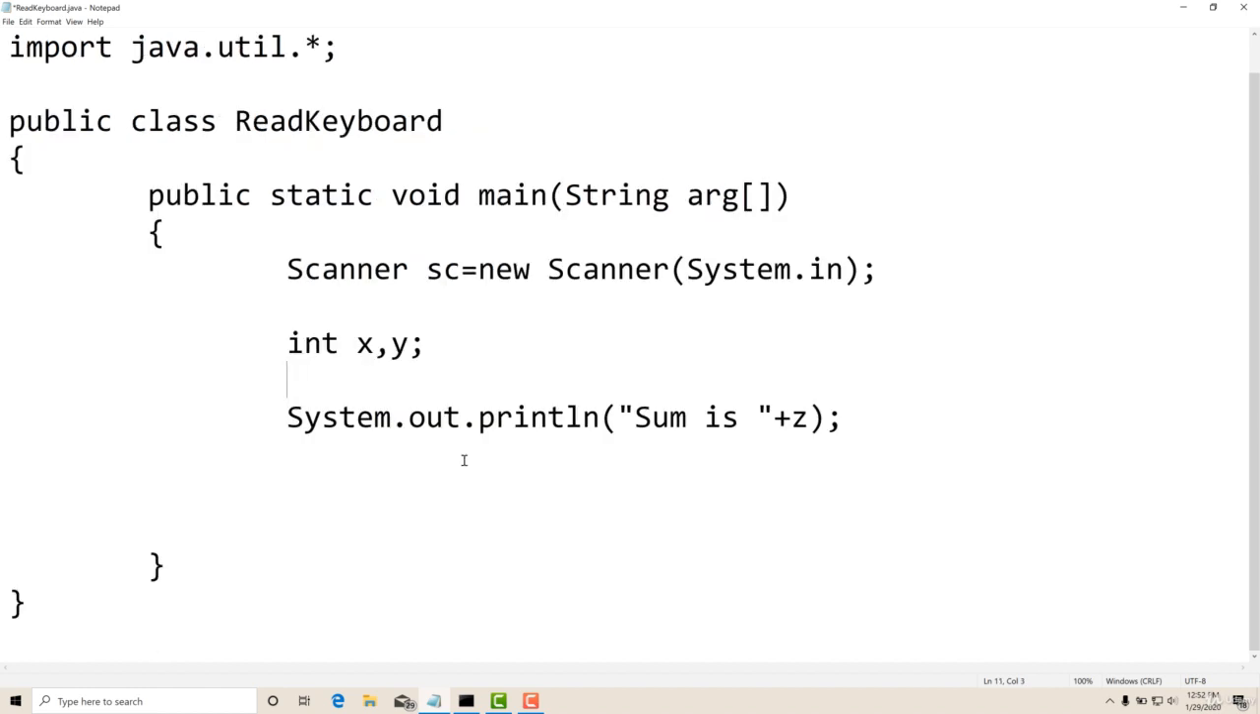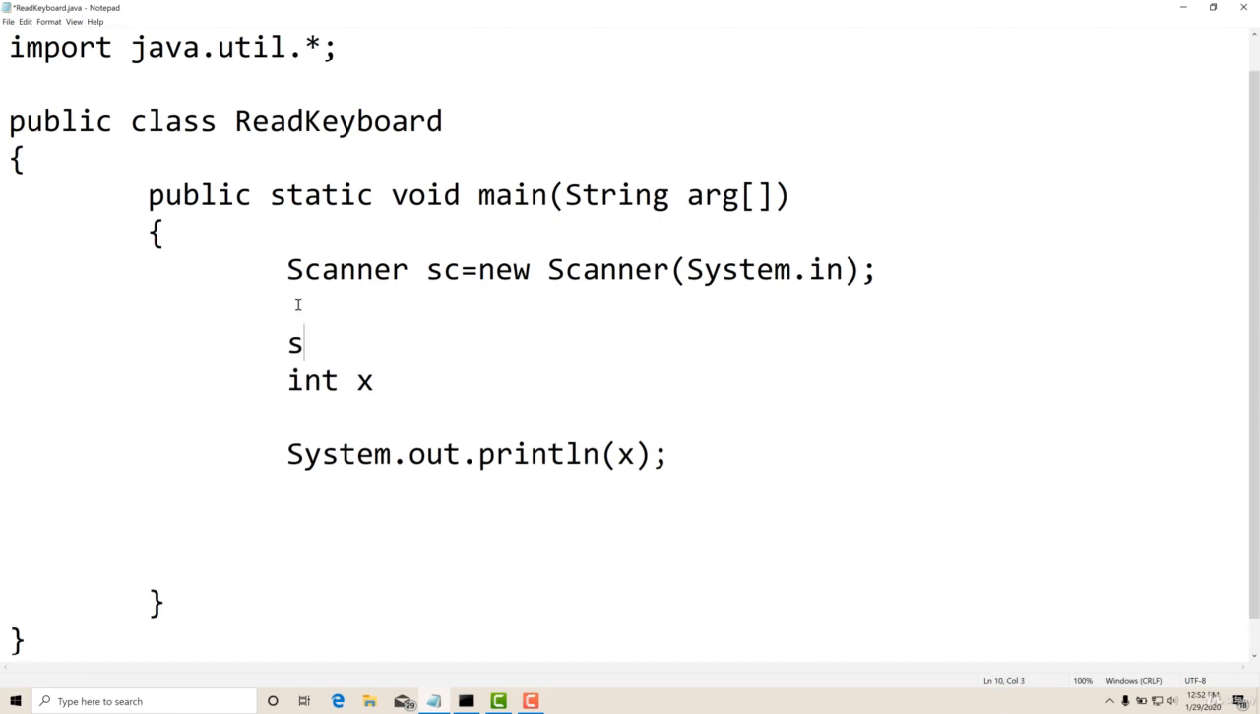Okay. Now here I will take only one x, and here also I will print x. Now I kept a few things ready. Before reading from the scanner, I will say sc.useRadix, and I want radix to be 2. So it means binary number. Yes, so this is the use of this method, useRadix 2.